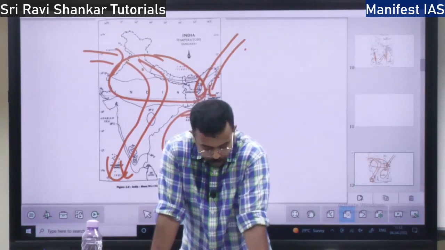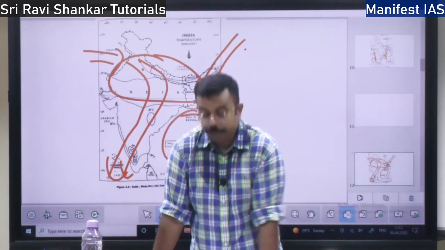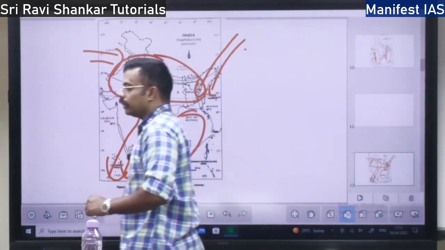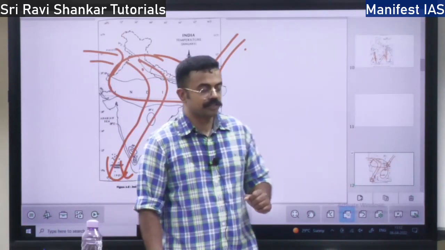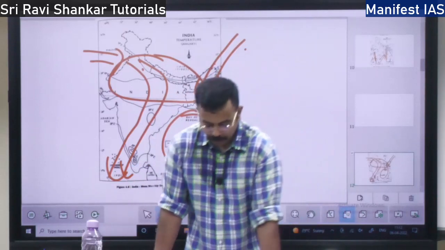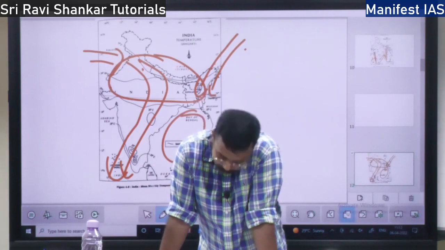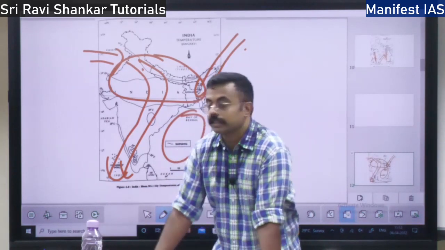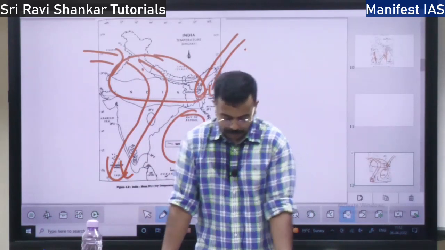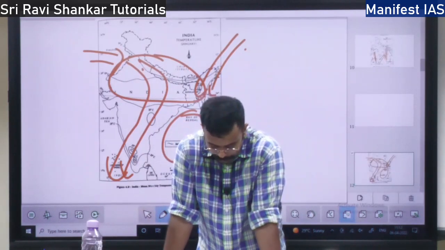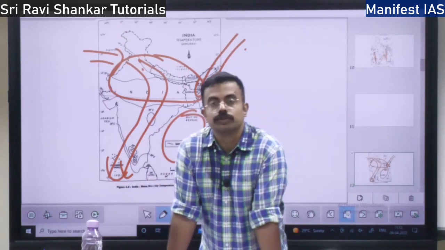Next we will talk about the rainy season. What is the pressure and air difference during the rainy season? It is the southwest monsoon. The southwest monsoon brings the rainfall over the Indian region, during the period from June to September.